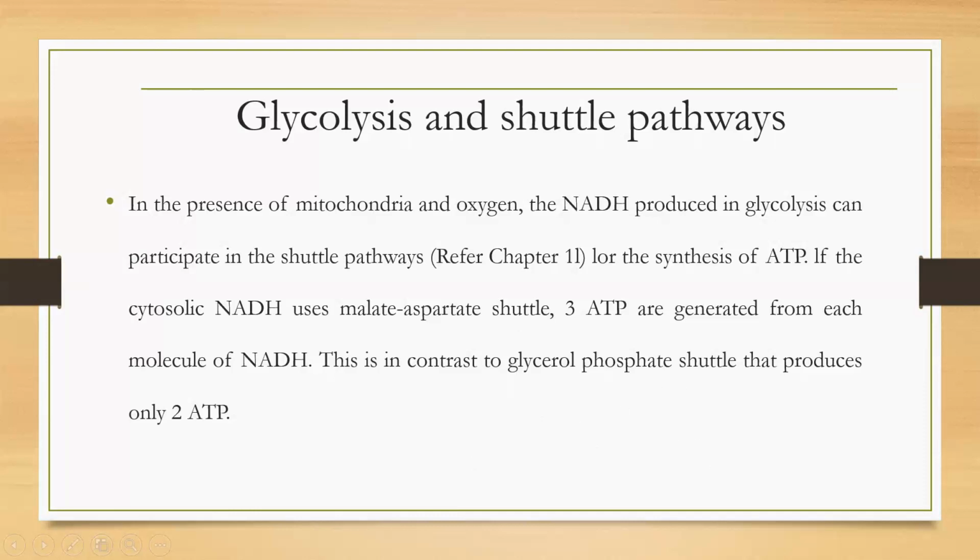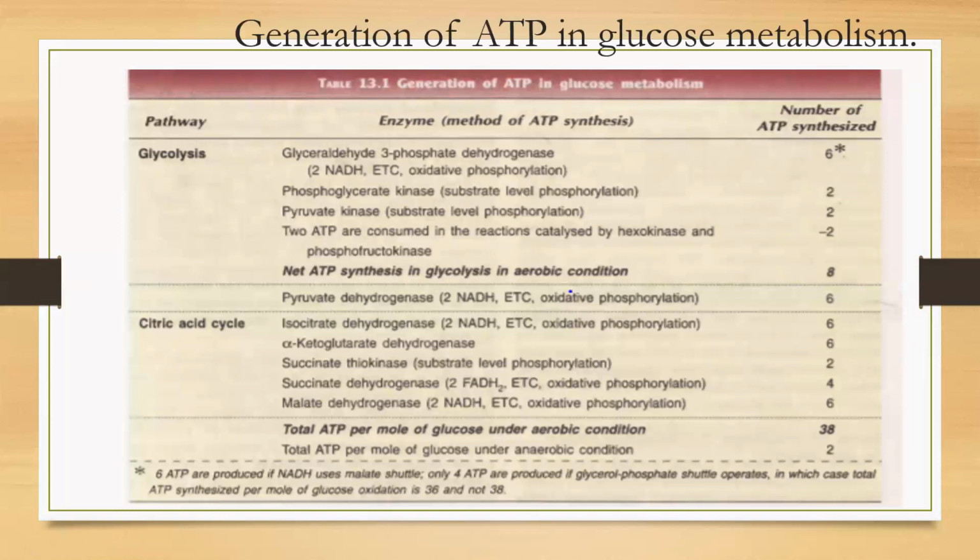So this is known as the glycolysis, and this is the energetics of glycolysis. From one glucose molecule in the glycolysis, we can get total 6 or 8 ATP molecules under aerobic conditions and 2 ATP molecules under anaerobic conditions. This is known as glycolysis.